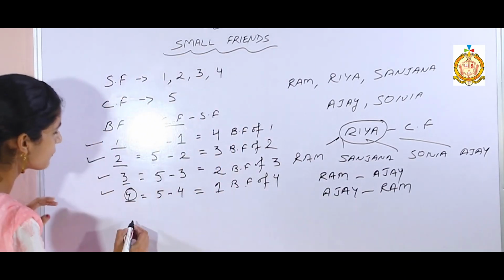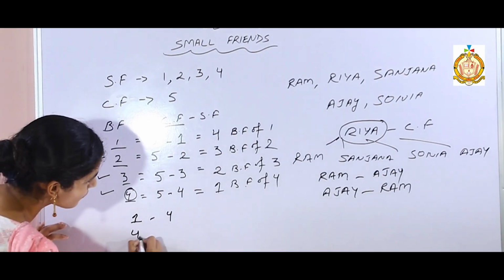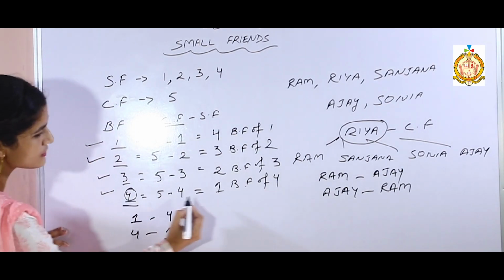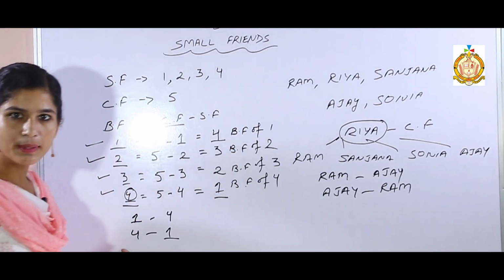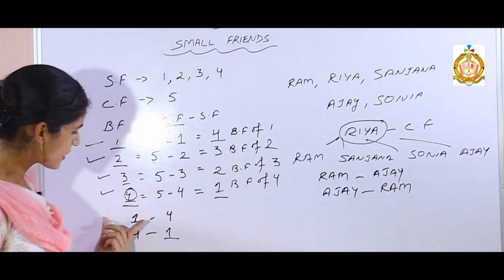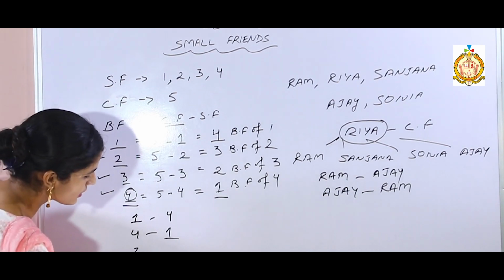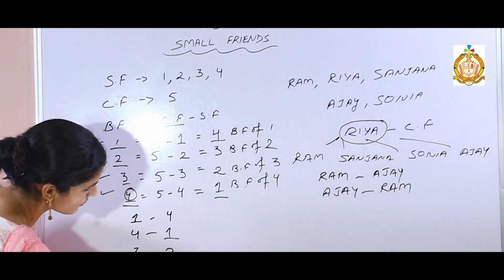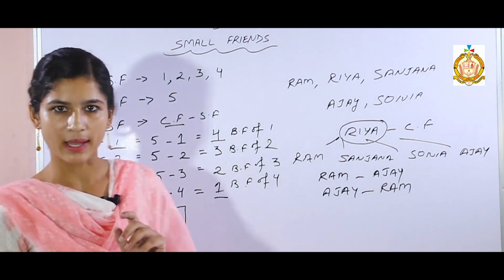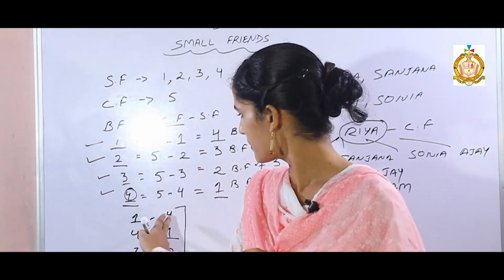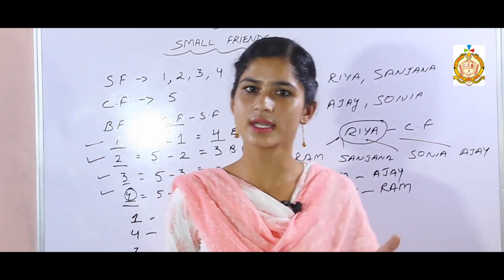Similarly, if the best friend of 1 is 4, then the best friend of 4 is 1. Best friend of 4 is 1 and best friend of 1 is 4. If the best friend of 3 is 2, then the best friend of 2 is 3. So you have to keep in mind that if 1 has best friend 4, then 4 has best friend 1, just opposite to each other.